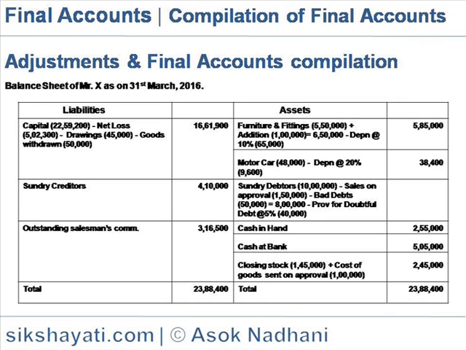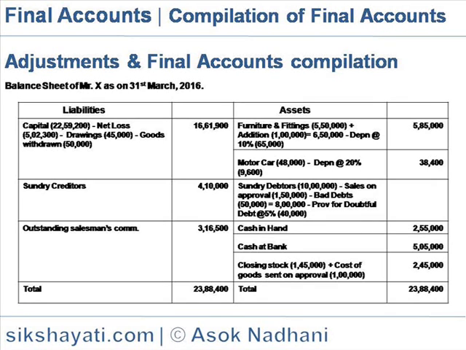Furniture and fittings, the 5,50,000 was the opening balance, to which addition of 1 lakh purchased, so that is 6,50,000, to which the depreciation at 10% is 65,000, so the WDV is 5,85,000. Motor car, the opening balance was 48,000 minus depreciation at 20% is 9,600, so the WDV is 38,400. Sundry debtors, the opening balance was 10 lakh, from which the sales on approval, which is not actual sales, that is 1,50,000, is reduced.